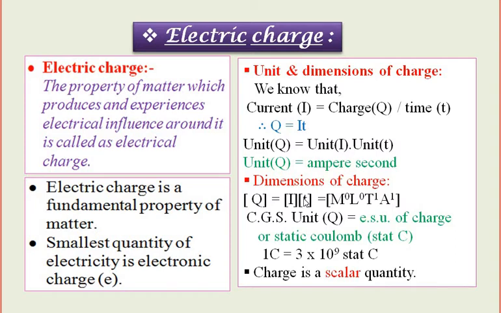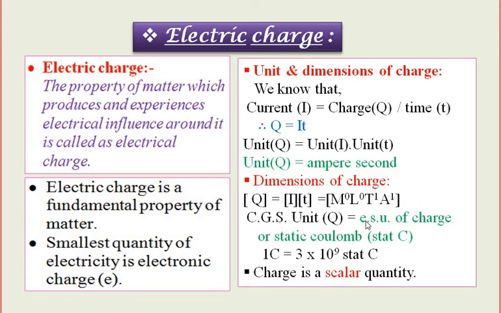The dimensions of charge are Q is equal to I into T, dimensions of current and dimensions of time. Here, in a charge, there is no mass and no length, so M raised to 0, L raised to 0. We have time, so T raised to 1, and the current is measured in ampere, so ampere raised to 1.